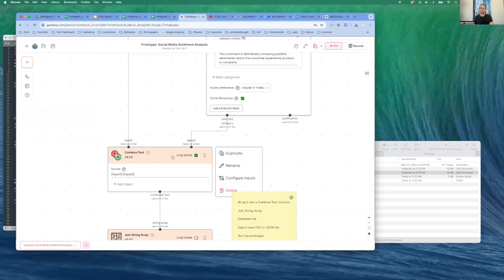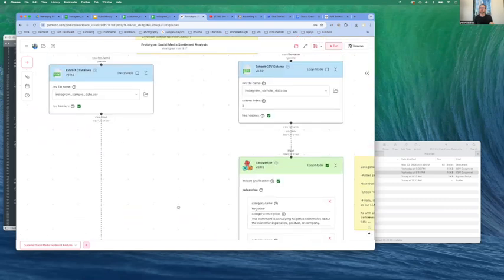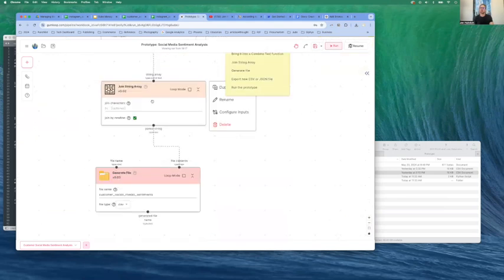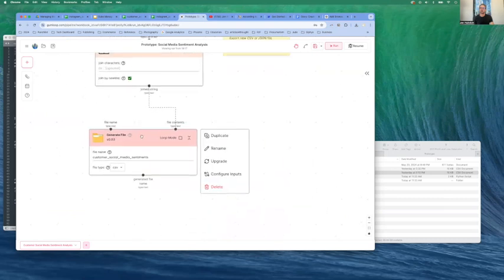Once the categorizer runs, we're going to bring it back into this combined text node, which will bring the information from our initial spreadsheet and marry it together with the new classification results. We'll bring that into a string array, and then from there, we'll generate the file, output as a CSV. So now that we've set that up, let's go ahead and run this prototype.